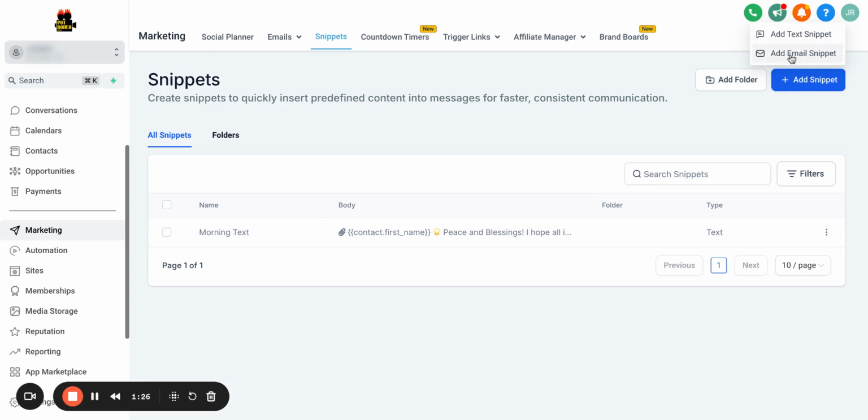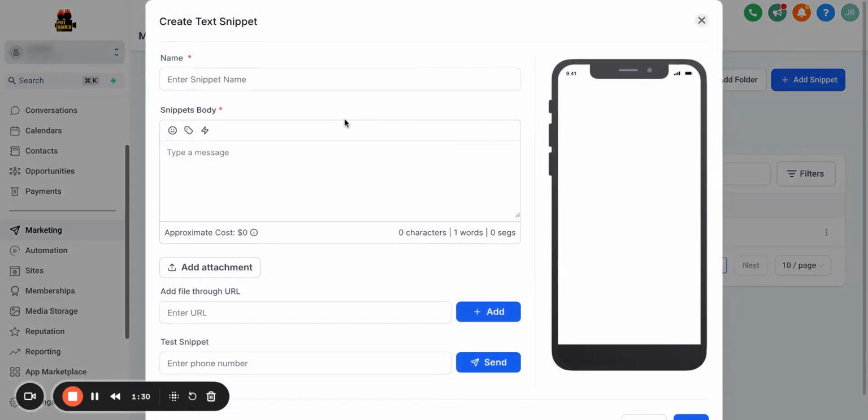We can add an email snippet, or we can add a text message. For this video, we're going to add a text message. So let's just say "new music coming out." But like I said, this is for businesses as well. You can do this any kind of way that you want to.